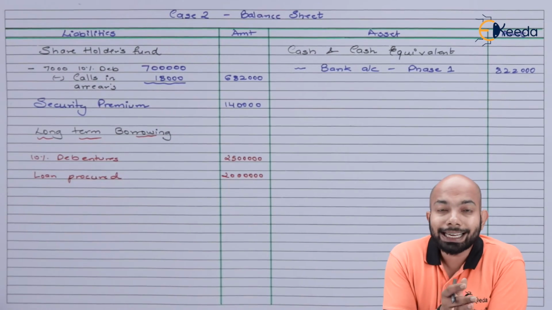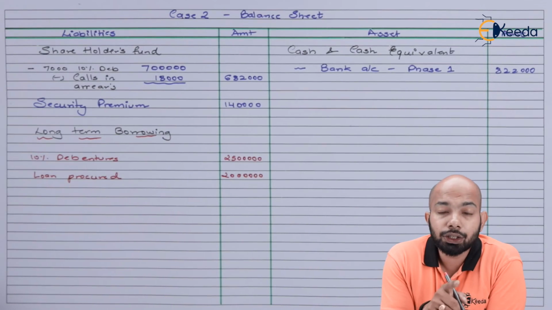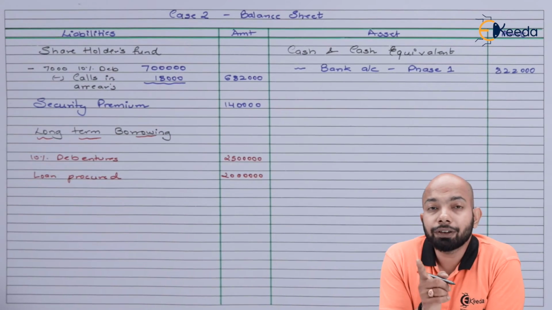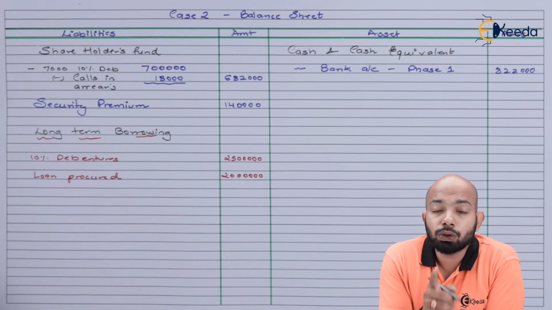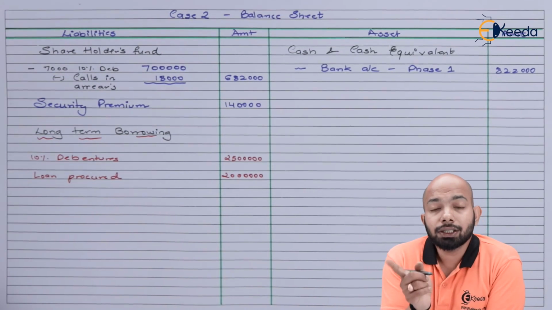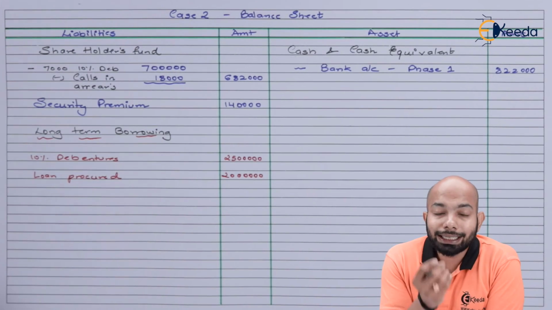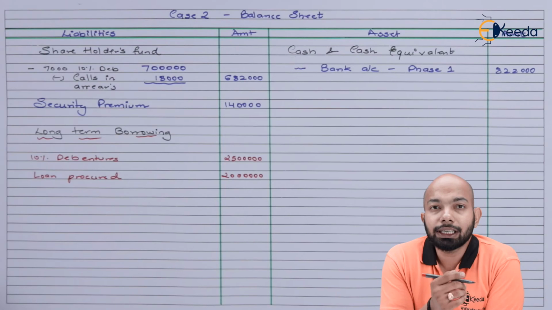Now on the liability side, we have long-term borrowing mentioned as 10% debentures issued here for 25 lakhs, and the long-term loan procured of 20 lakh has been mentioned. Now debenture suspense will refer to 25 lakhs and the bank account will show the increase of bank balance by 20 lakh rupees.